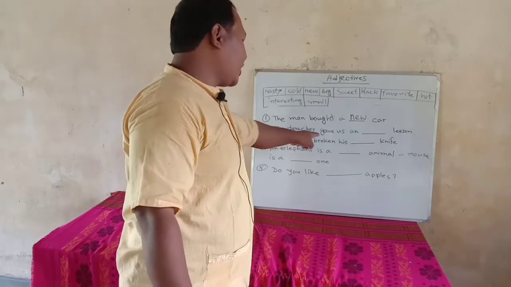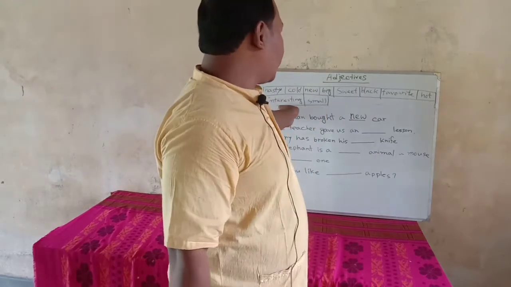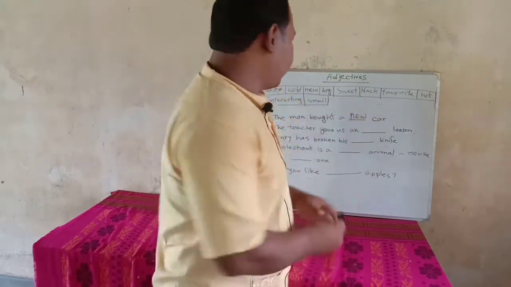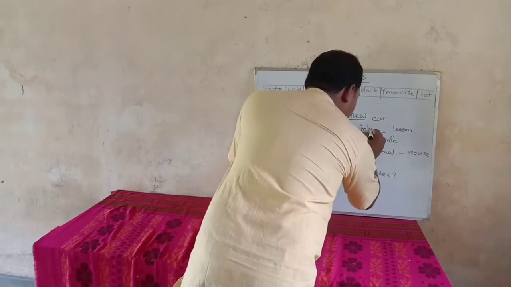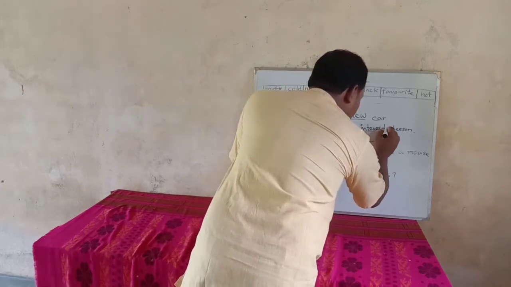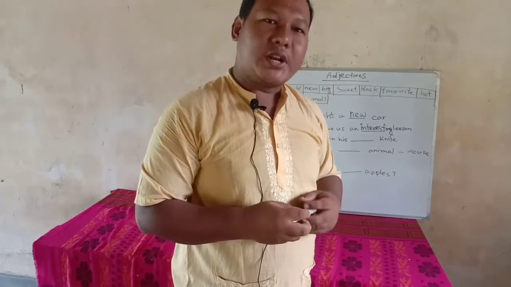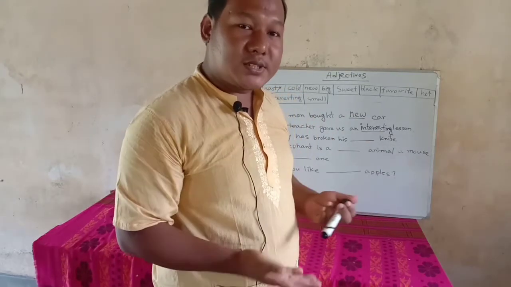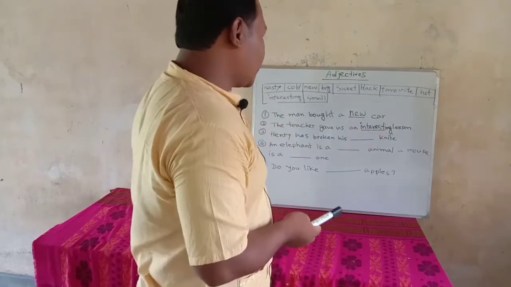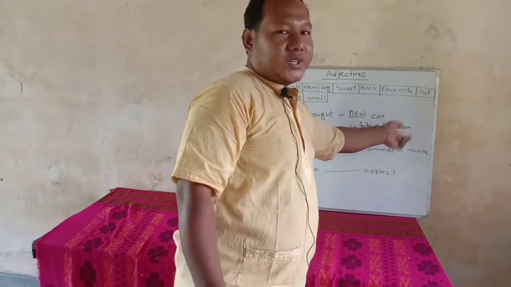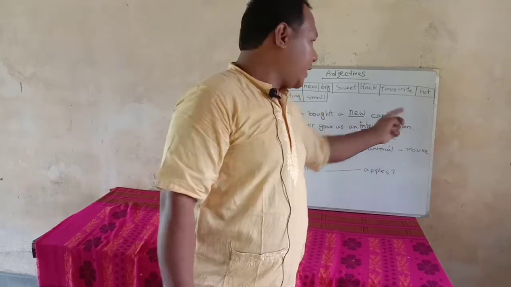Another one: the teacher gave us a dash lesson. From this box you choose an adjective. This is interesting, obviously. The teacher gave us an interesting class. What kind of class is it? The class is an interesting class. So there, lesson. This interesting is giving information about the lesson.